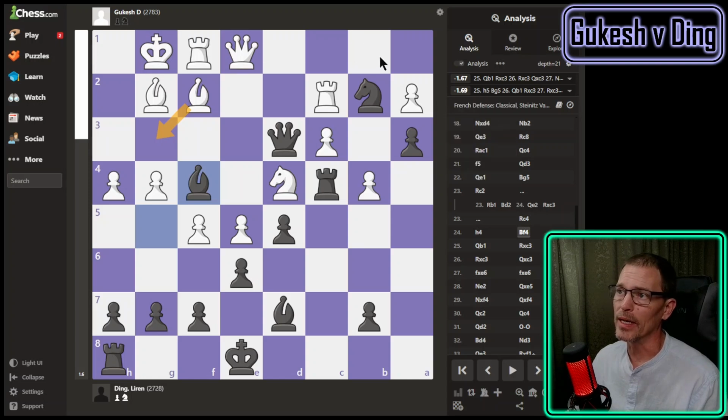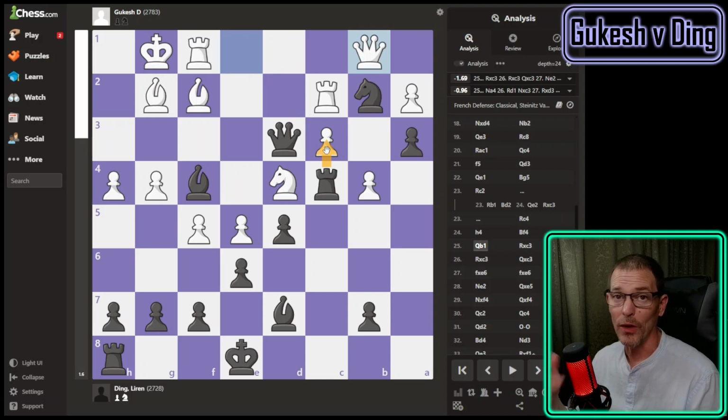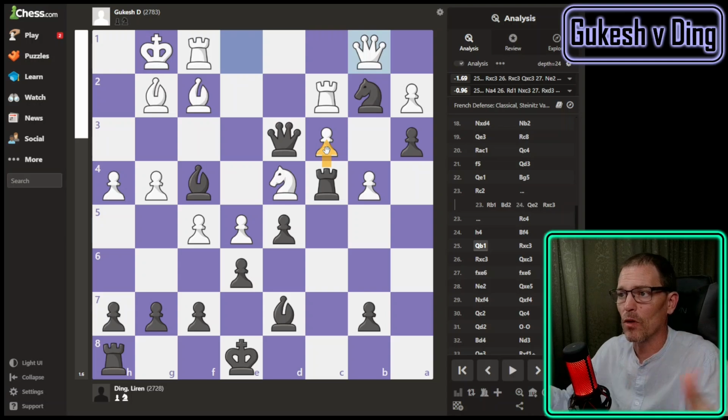Queen to b1 is the best move, and I'm trying to figure out why. It's not after the knight. We know that. Is it setting up a discovery? That could be possible. Oh, but it's giving up this pawn. Then why is it the best move? The best move is to give up this pawn. Okay, even though I forgot several times, Liren has been working on that pawn for, I don't know, 15 moves or something. It's been very laser focused on it, and piece by piece has maneuvered half of his army, 2/3 of his army around that pawn, and forced Gukesh to continue defending it.